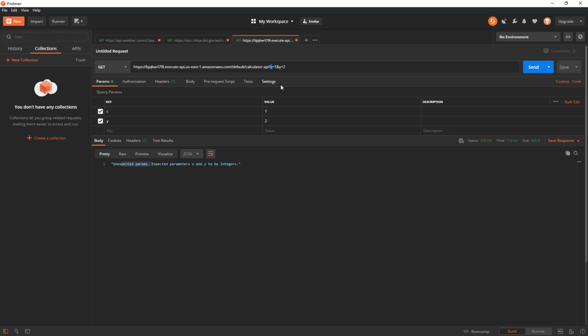Now, again, we didn't cover the case where the value was a non-integer value. So if we were to put a in place of 1, then we'll still see NaN plus 2 is equal to NaN. But as the caller, that should be pretty easy for me to figure out on my own, since I'm clearly not passing a number up in the parameter. So we're going to call this request validation sufficient, and we're going to move on.